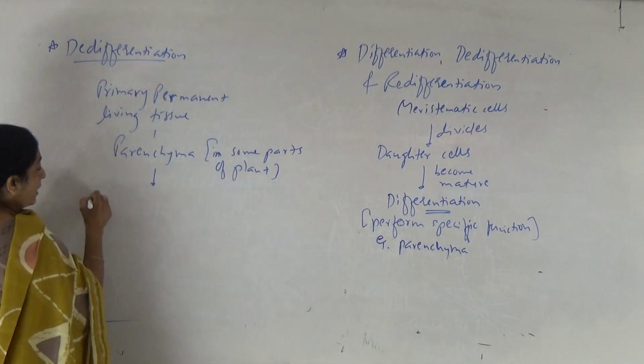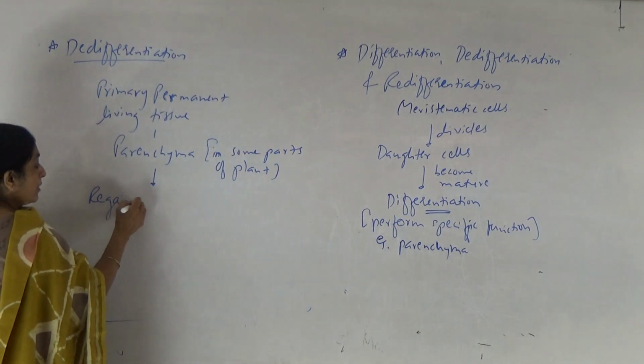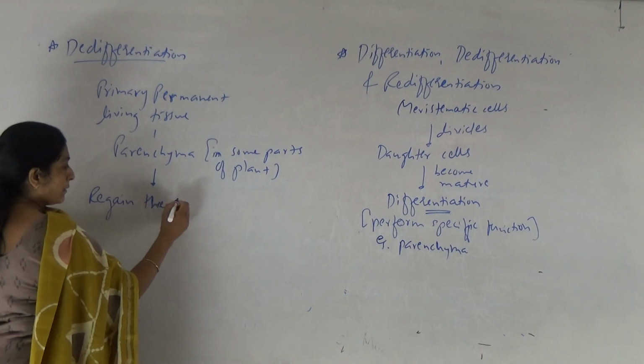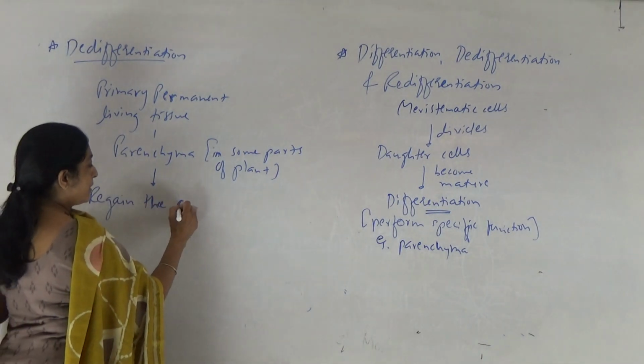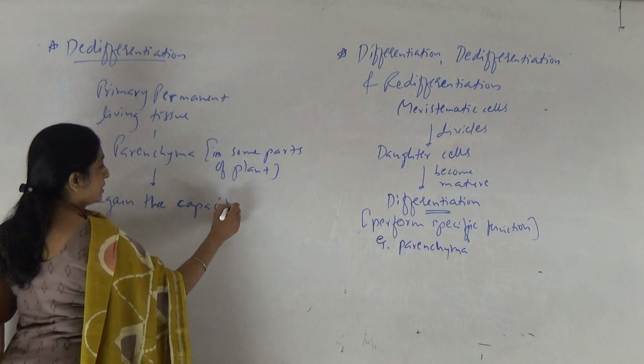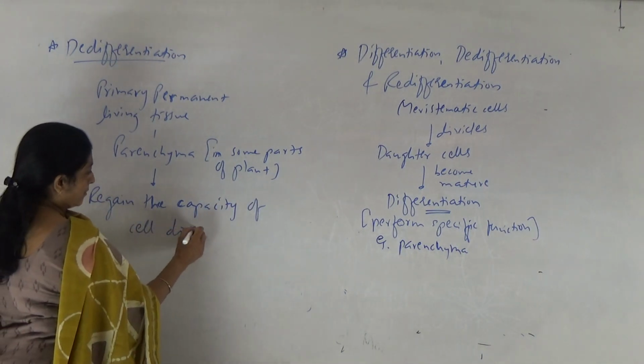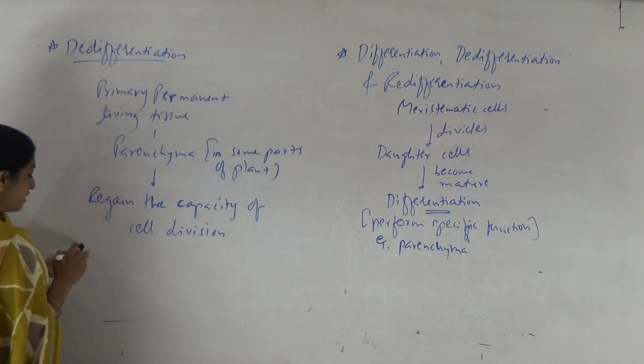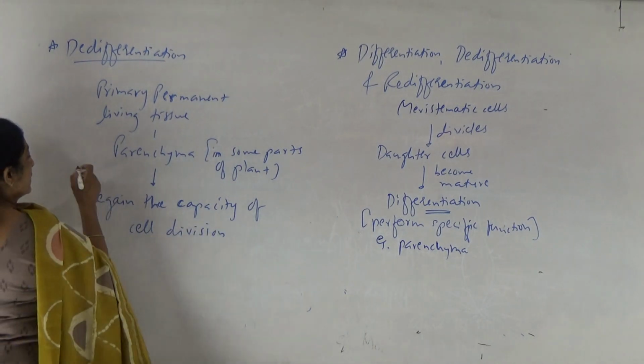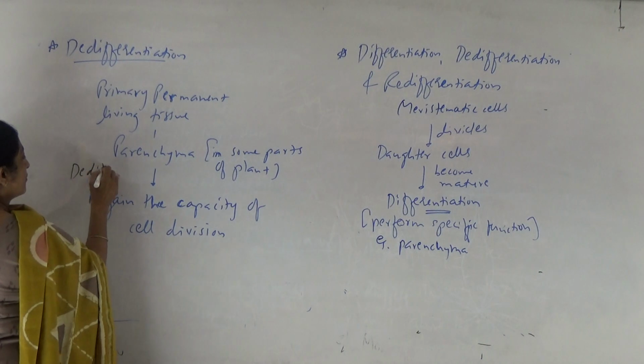This parenchyma, if it regains the capacity of cell division, this differentiation is known as de-differentiation.